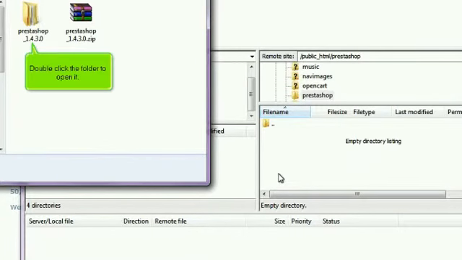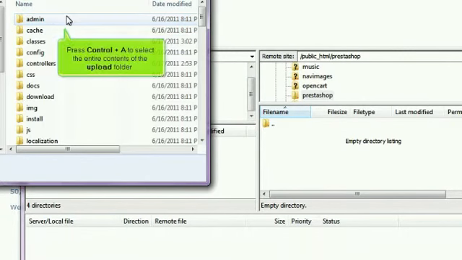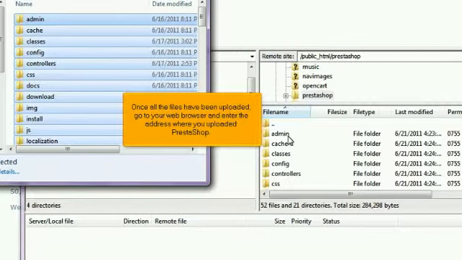Double-click the folder to open it. Press Ctrl+A to select the entire contents of the upload folder. Now drag and drop the files into FileZilla. Once all the files have been uploaded, go to your web browser and enter the address where you uploaded PrestaShop.